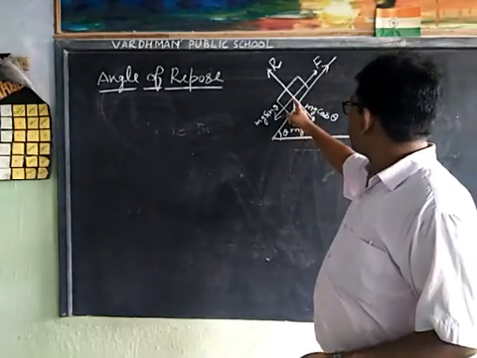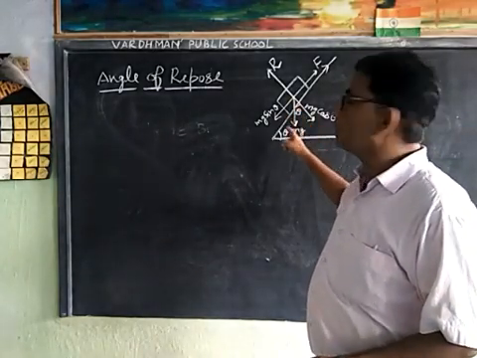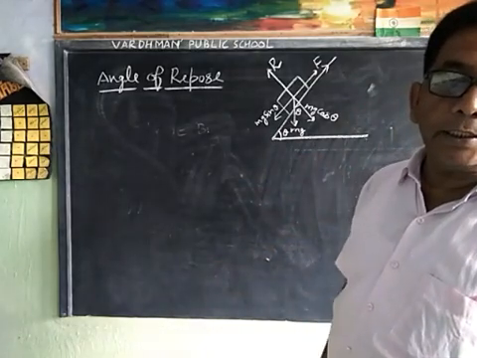First, the weight of the body mg acts vertically downward.